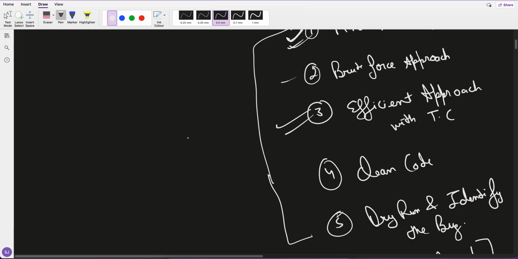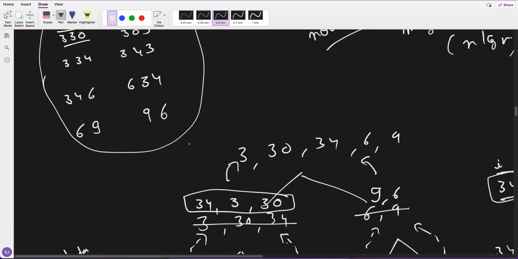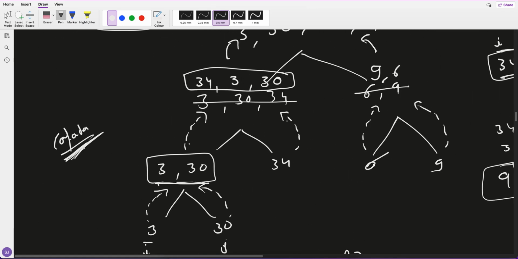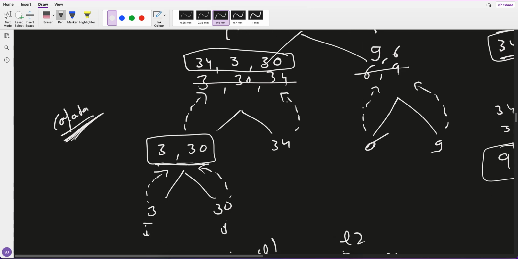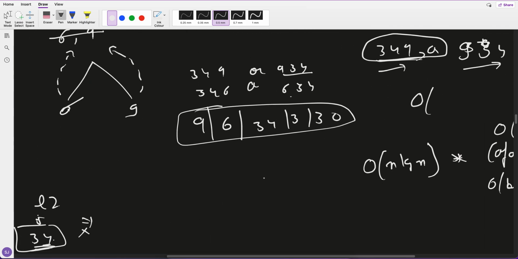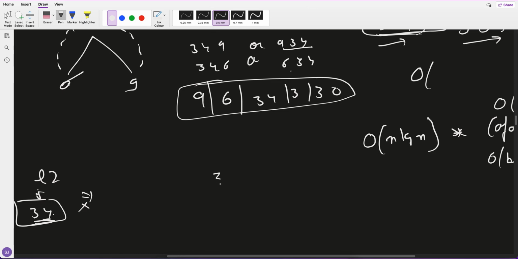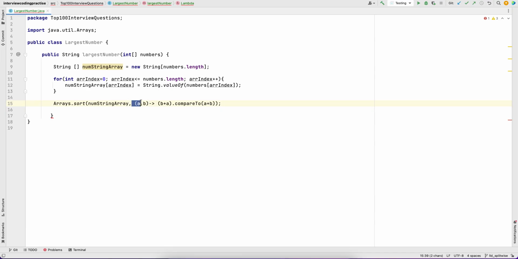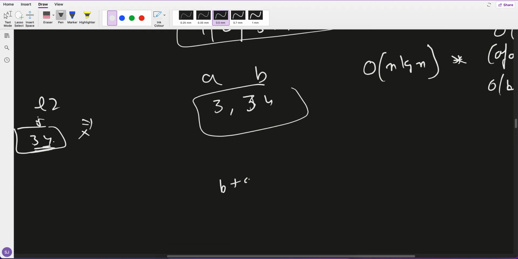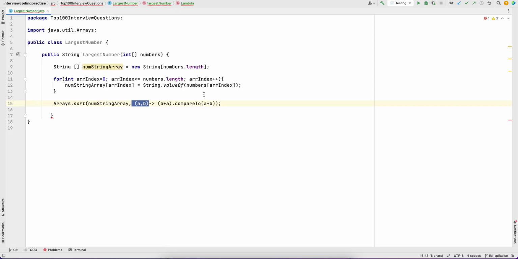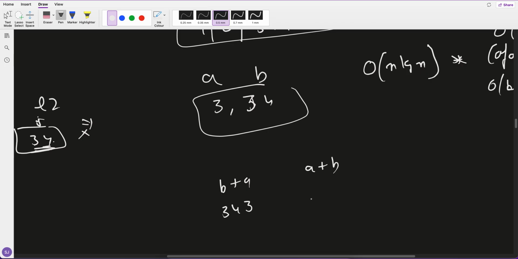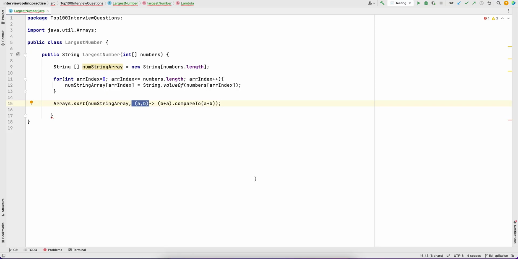So here what I have done is kept the bigger one first. Let's say this is my a and this is my b, 334. So b plus a would be, because they are strings, 343, and a plus b would be 334, compared.